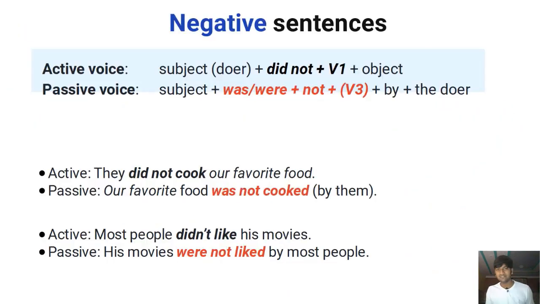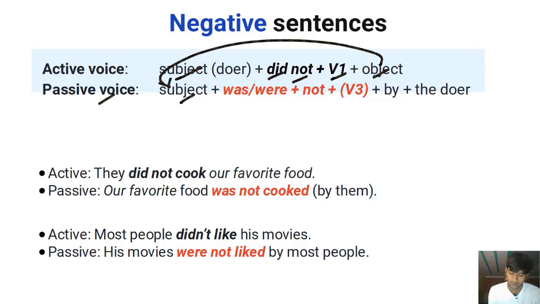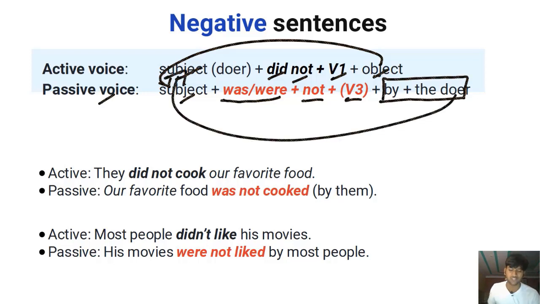All right. Negative sentences. So active voice: subject, did, the auxiliary, followed by not, followed by V1, followed by the object. Passive voice: subject, which is basically the object, followed by was or were, was for a singular subject, were for a plural subject, followed by the negation not, followed by the verb in the past participle, that is V3, followed by plus the doer, the subject, which is optional. The doer is basically the subject. We already know this. Let's look at some examples and master this as well.